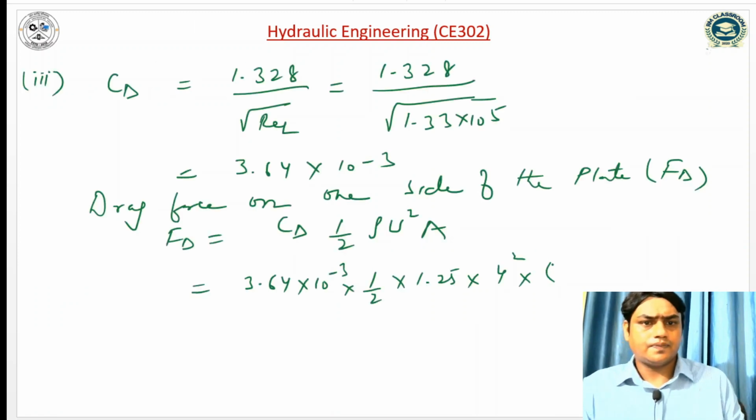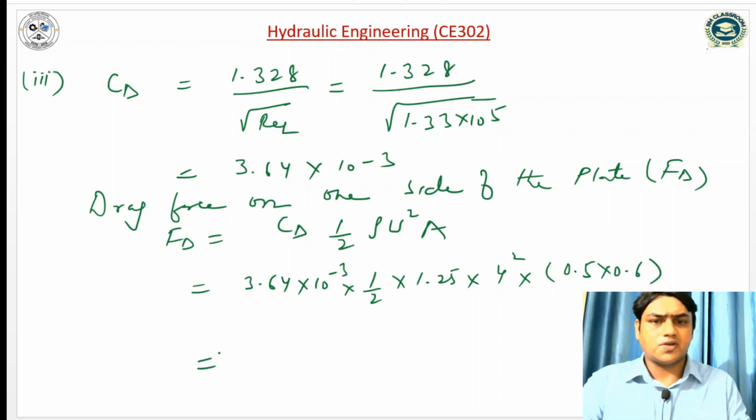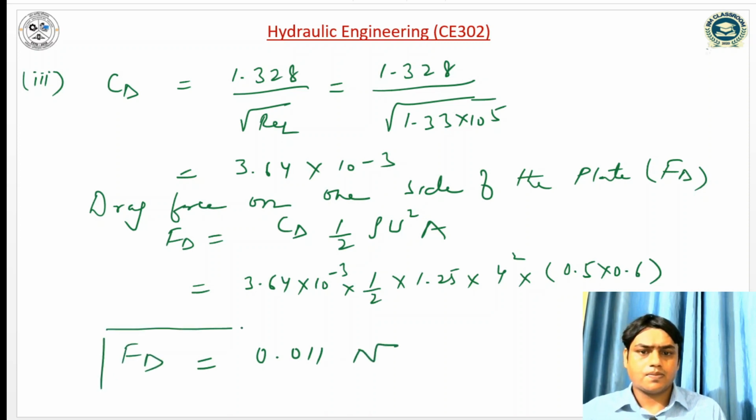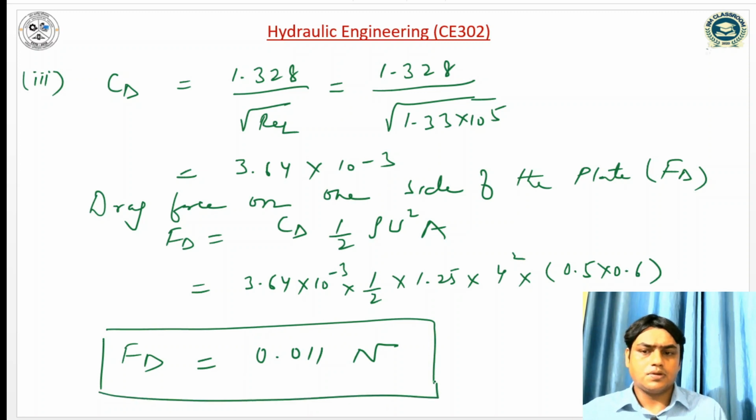So drag force on one side of the plate is 3.64 into 0.5 into 1.25 into 16 into 0.5 into 0.6 into 10 to the power minus 3. So it is coming 0.011 Newton drag force. So this is the drag force we have computed.